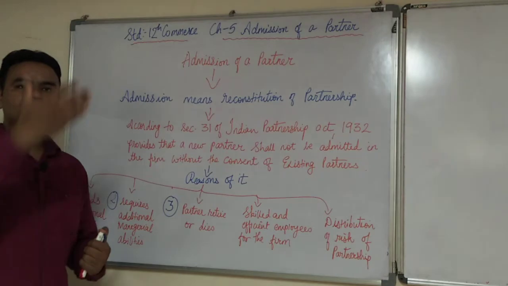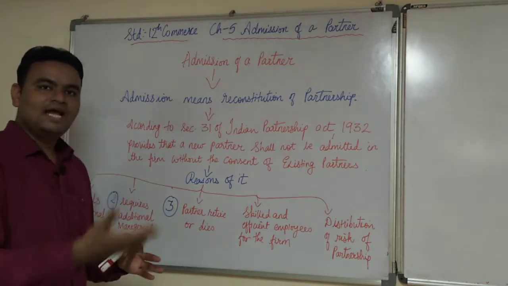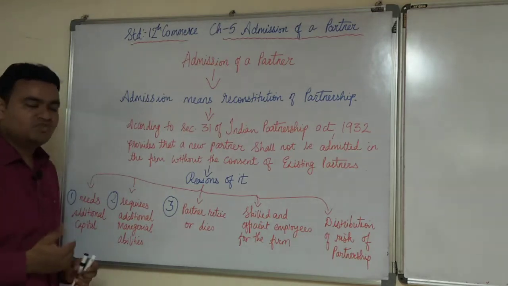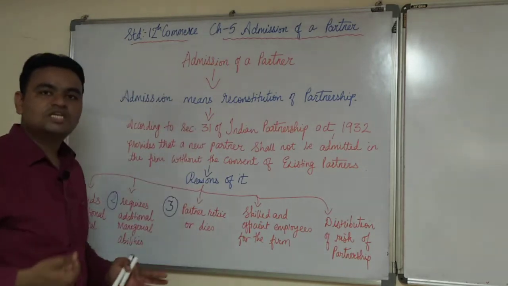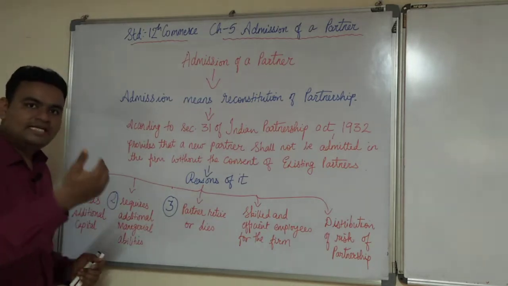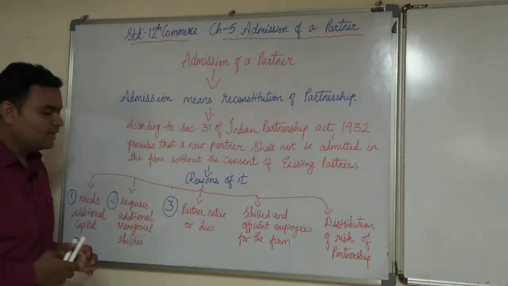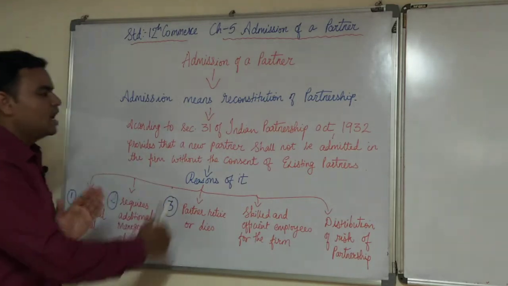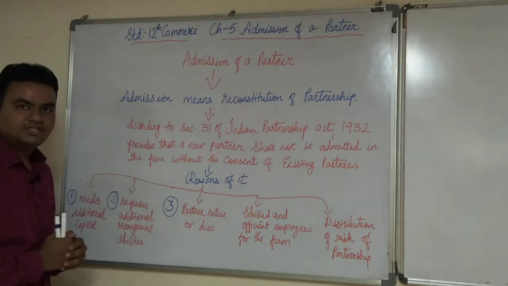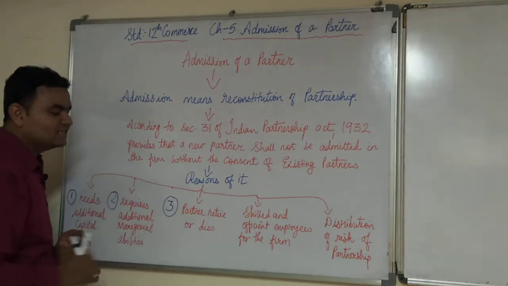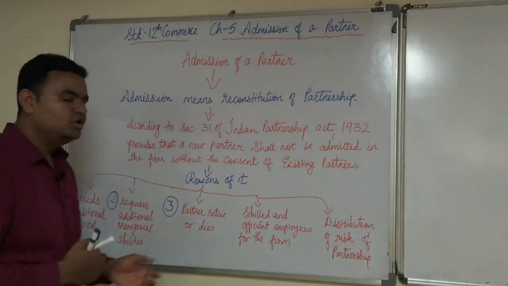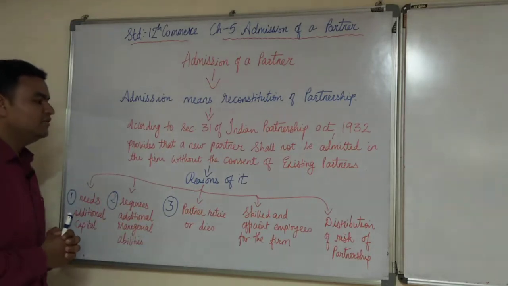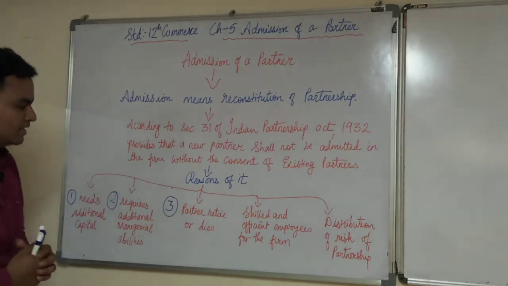Retire, we all know the date of retirement is there, so as per that retirement, the next partner you can elect or you can admit a new partner in the partnership firm. That is by way of the chronological order, whatever they have decided in the partnership deed, whether a partner is retiring or if he has suffered a death, then you can admit a new partner into the partnership firm. So this was the third criteria, that if due to retirement or the partner dies, that is also the main reason for admission of a partner.